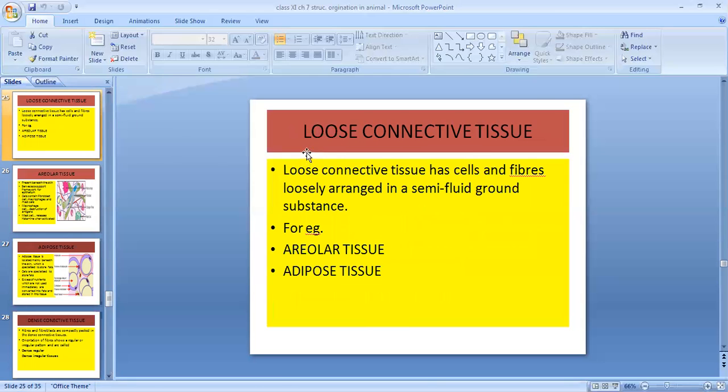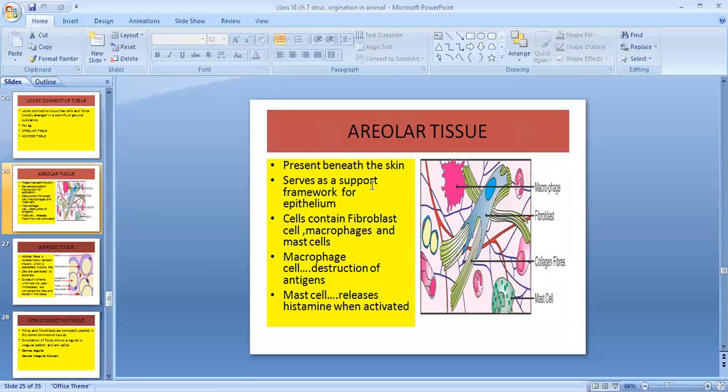Children, from the name itself, you must be understanding loose connective tissue means that the fibers are loosely arranged in the semi-fluid ground matter. And under it come two types of tissue, areolar tissue and adipose tissue. Talking about areolar tissue, it is generally found beneath the skin and it supports as a framework for the epithelial tissues. In the last video, we have done epithelial tissues.